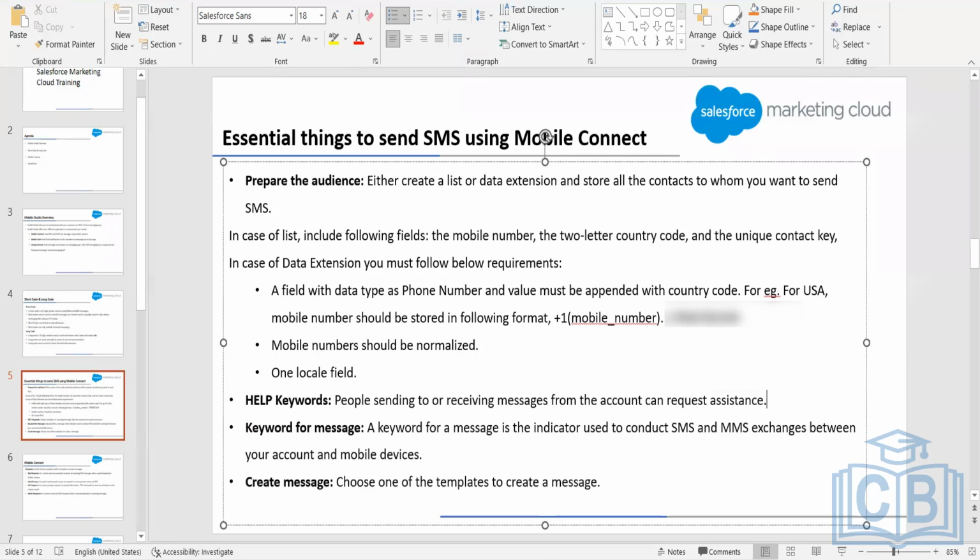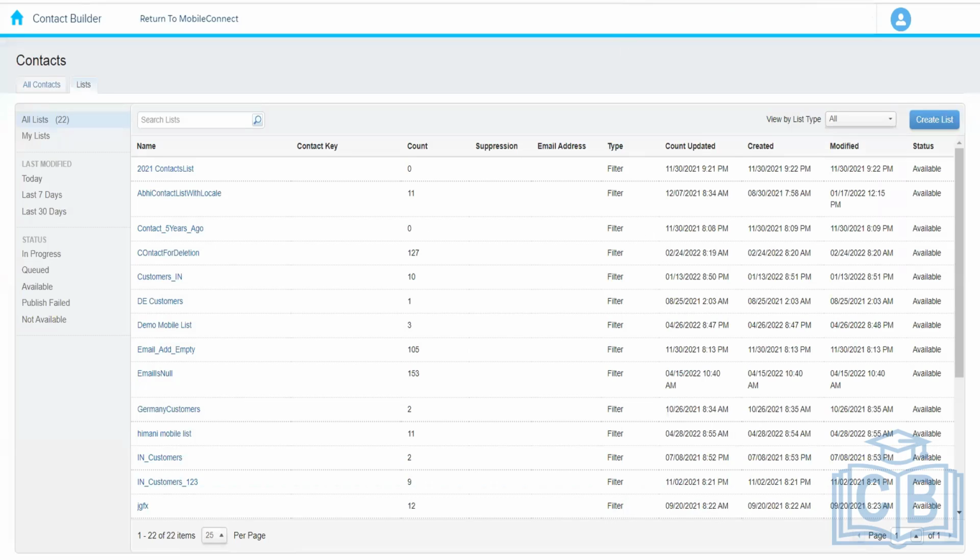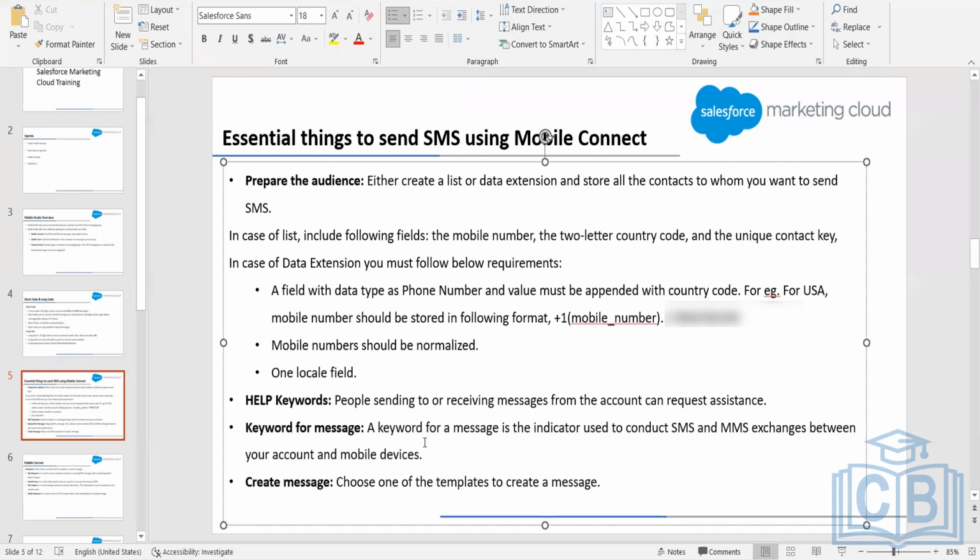Okay, and then we need to configure the help keyword over here in Marketing Cloud. So what are keywords? Keywords basically are special messages for which the meaning is already predefined. For example, if somebody sends STOP as a message to the organization, then the organization understands that it means unsubscription, and the customer does not want to receive any SMS message after this.